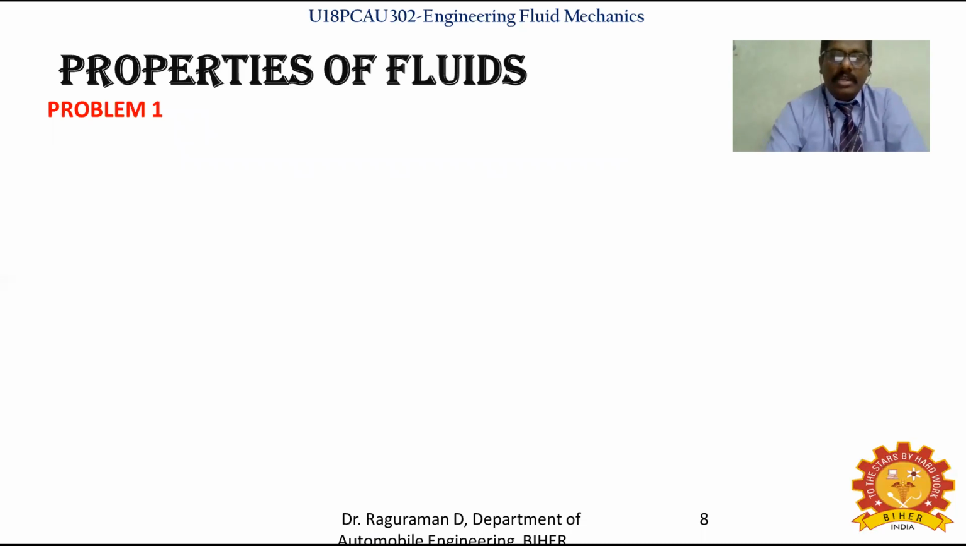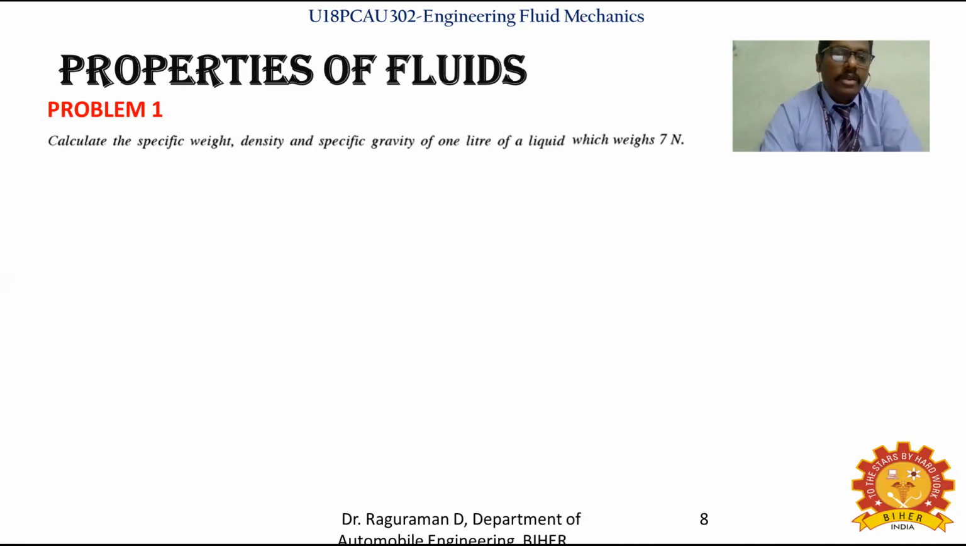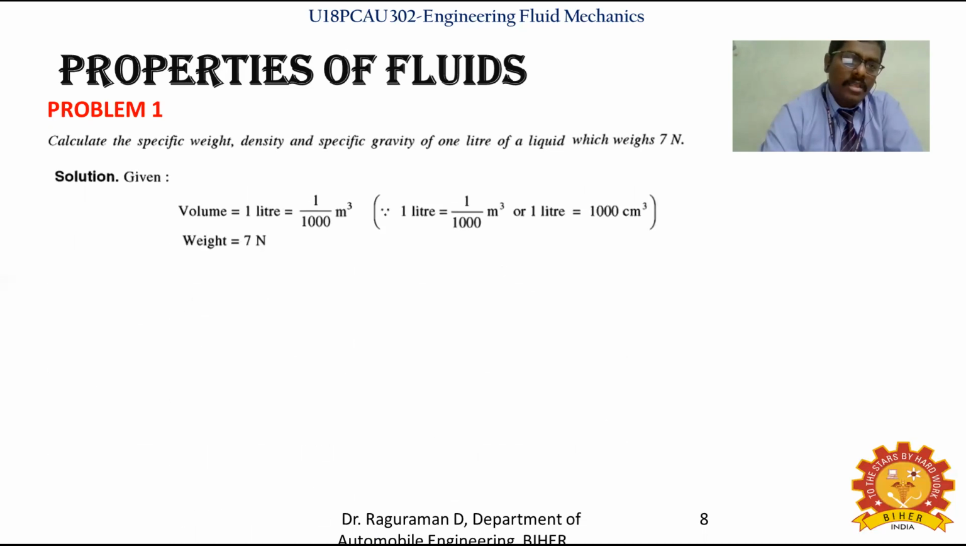And now we will see the problems up to this, then we will head into viscosity. So a simple problem: you are required to calculate the specific weight, density and specific gravity of 1 liter of liquid which weighs 7 Newton. If you see the given data, 1 liter is given, so volume is given.